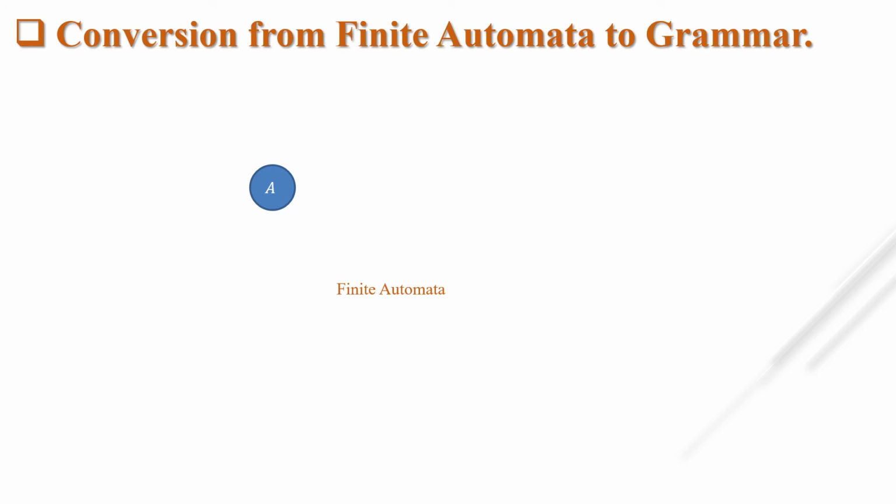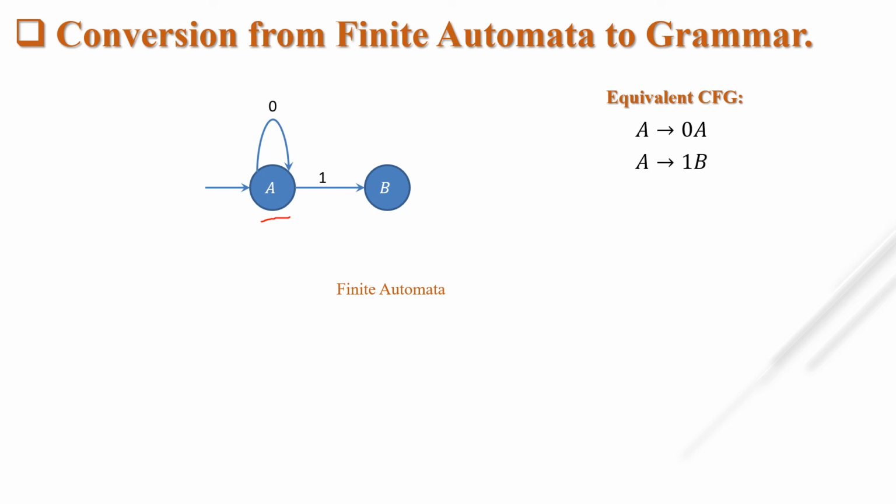Suppose there is one state, that is A, and it gives 0 to the state A. Then what is the CFG? Simply A tends to 0, because A is giving 0 to itself. That's why. Okay. Suppose A is giving 1 to B, A tends to B by 1. So what is the CFG? A tends to simply 1B.